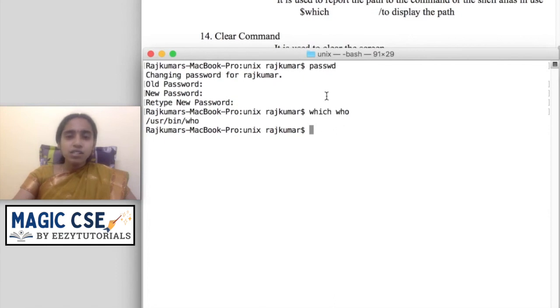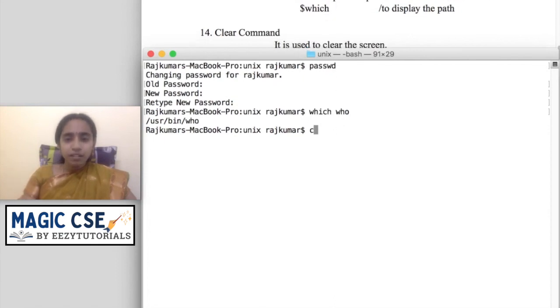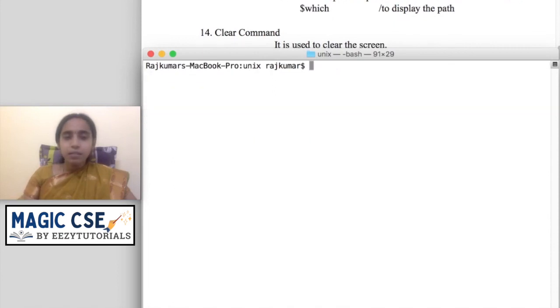The next one is the clear command. The clear command, we already used many times. If you type clear, it will clear the terminal. You can also use tput clear. Tput is a command used for managing the terminal.